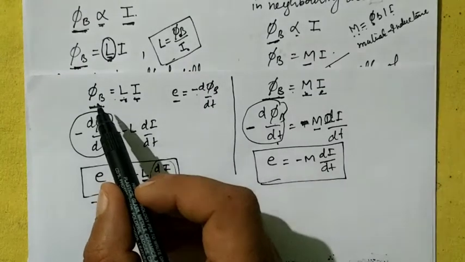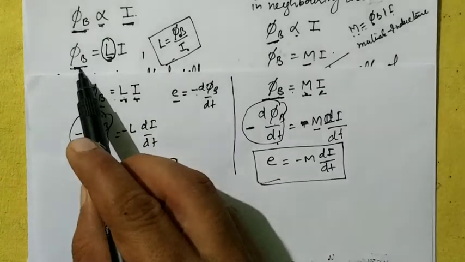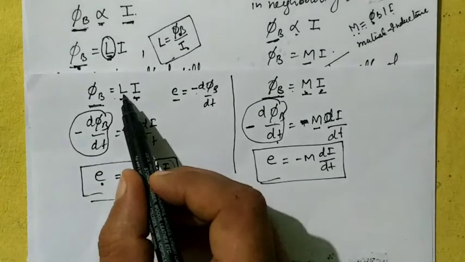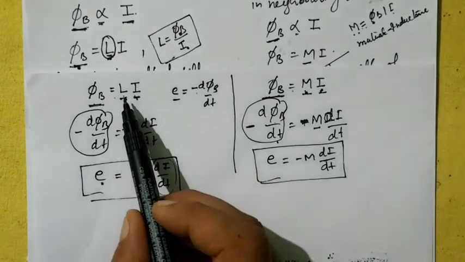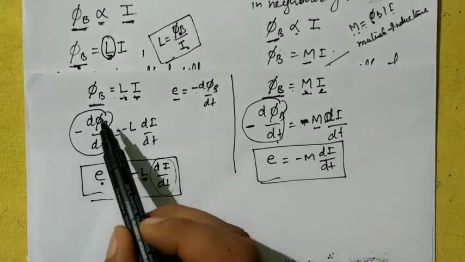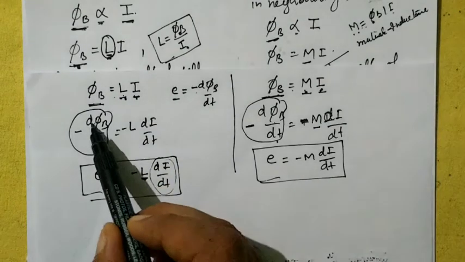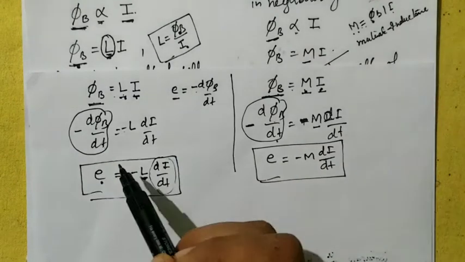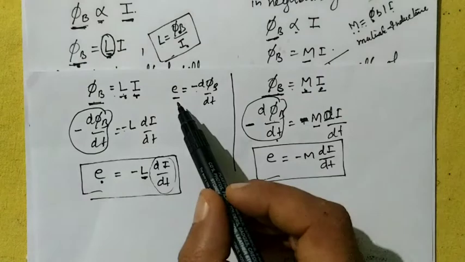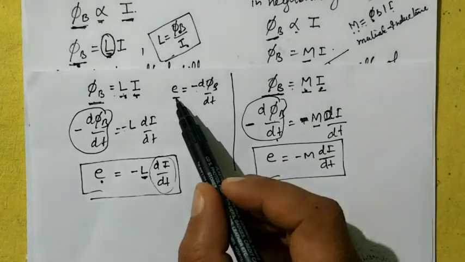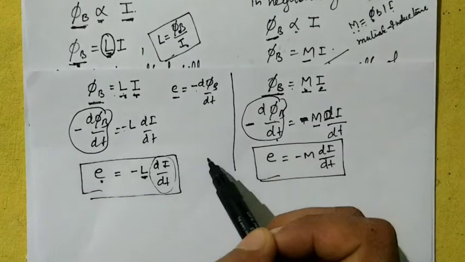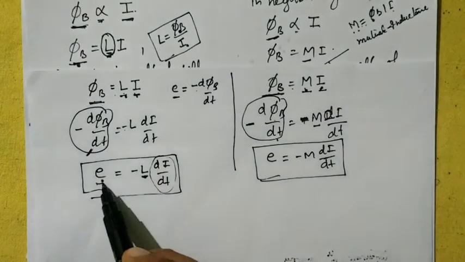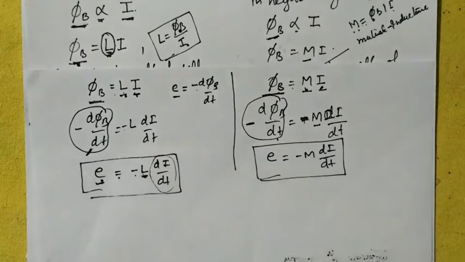Here we can further note from the formula for magnetic flux linked with the same coil that phi B is equal to L into I, where L is the coefficient of self-induction. Now if we differentiate it, we get d phi B by dt equals L di by dt, introducing a negative sign on both sides. According to Faraday's law of electromagnetic induction, E is equal to minus d phi B by dt, which is the induced EMF. So induced EMF is equal to minus L di by dt.